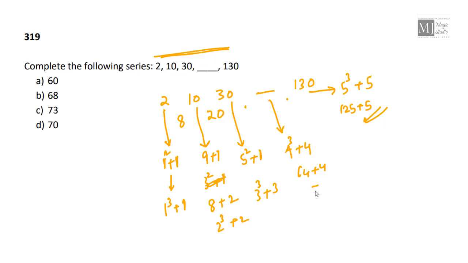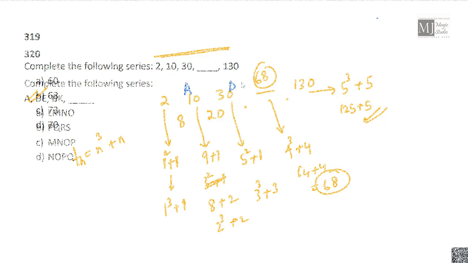Yes. So 4 cube is 64 plus 4 is 68. 68 should be featuring here, where any term is given by n cube plus n. We have 68 in the option. Option B fits in. Okay.